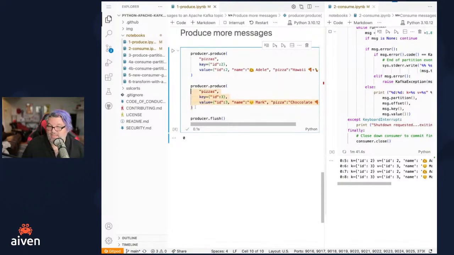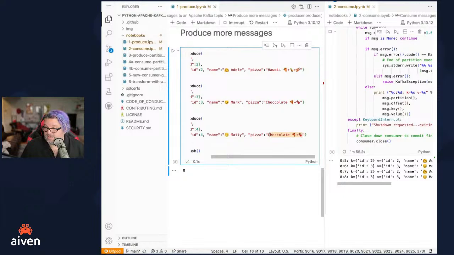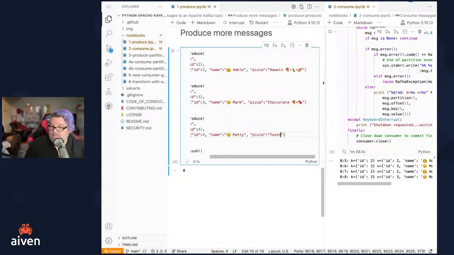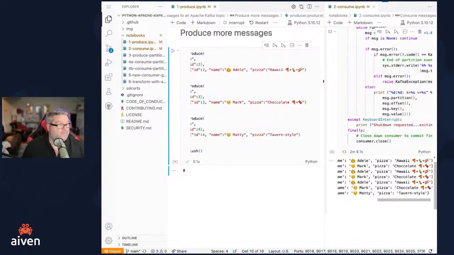But let's go ahead and say, let's add another one. And we're going to go ahead and add pizzas. We'll have a new person, and we're going to call this person Maddie. And the pizza that Maddie uses is tavern style. So if I go ahead and push this one, we should see we have all these new pieces and parts. Ta-da. From that, you can see that we're able to produce and then also consume our pieces and parts in there.